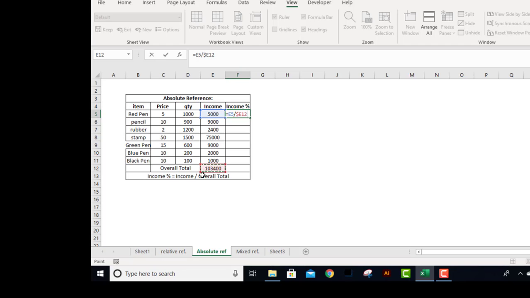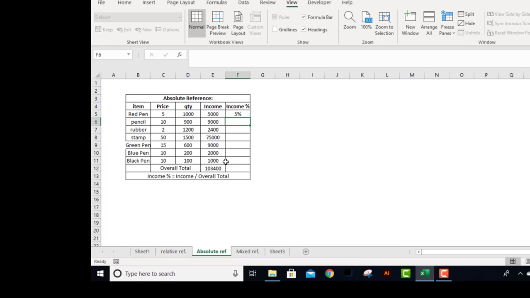And again if I press F4, it will remove all the dollar signs and it will become the original reference, which is the relative one. But I have to press F4 once to freeze the complete E12. So I press it once. Now you can see it freezes both the column and the row, the whole cell. E12 becomes frozen. Now press enter.